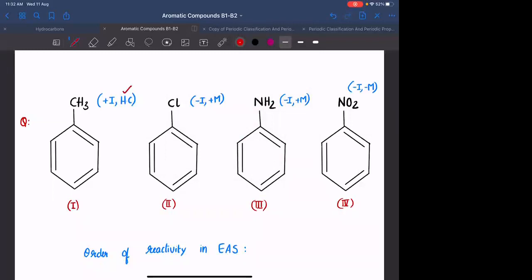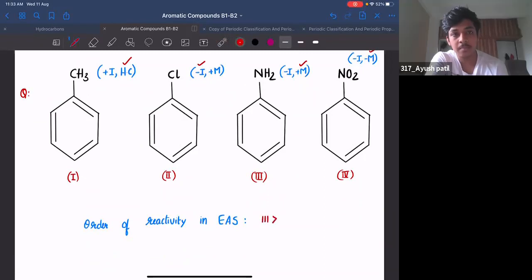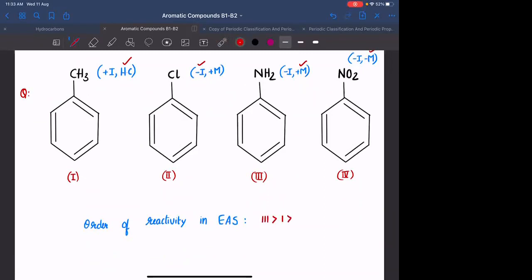For CH3, the dominating effect is hyperconjugation. For Cl, the dominating effect is minus I. For halogens, it is inductive effect greater than resonance. Good. Here plus M, here minus M. So overall, NH2 is electron releasing using plus M. This is electron releasing using hyperconjugation. Which releases better? Plus M. So 3 will be greater than 1. उसके बाद better is going to be 2 because it is withdrawing electrons only by inductive effect, greater than 4. 3, 1, 2, 4. Any doubt?